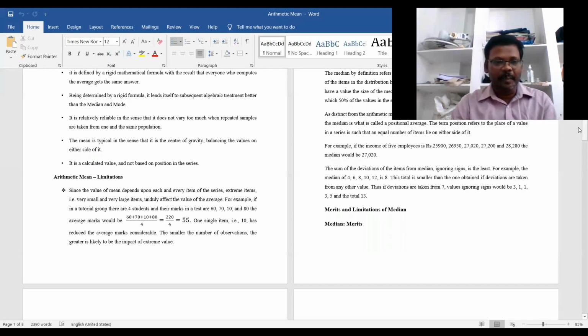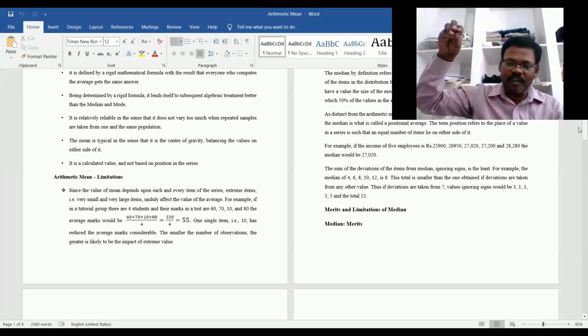So 60 plus 70 plus 10 plus 80 is equal to 220. The sum of observations is 220 and the number of observations is 4, so we get an average of 55. See here, the students who got 60, 70 and 80 and the student who got 10 all have the same average marks, 55.